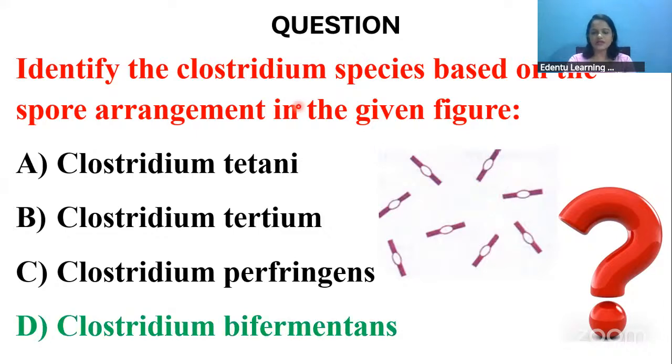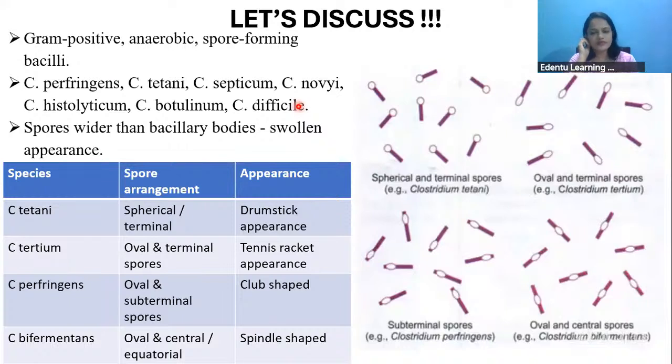Okay, I'll tell you these things. So we had already discussed the Clostridium species: gram-positive, anaerobic, and spore forming. So it will have a bacillary body like this, this line-like thing. And the round-shaped things are the spores. The spores will usually be wider than the bacillary bodies, so it will sometimes give a swollen appearance like this.